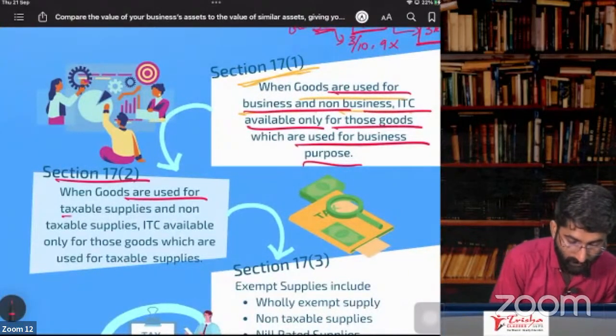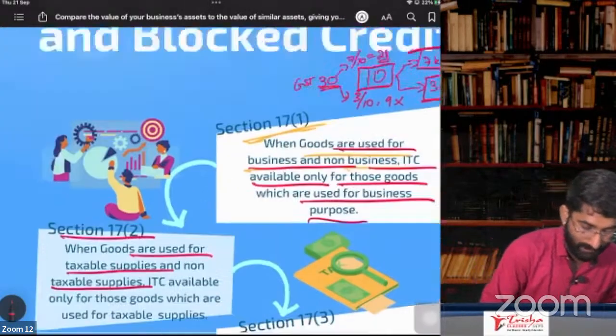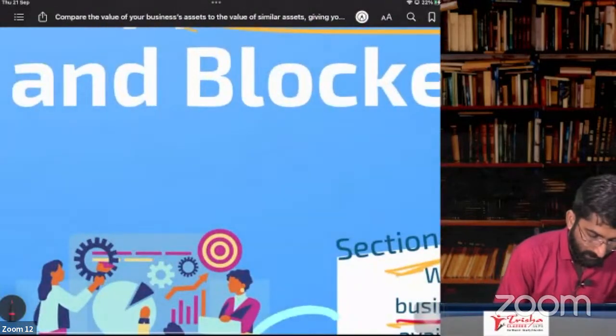Next one, section 17, subsection 2. When the goods are used for taxable supplies and non-taxable supplies, you will get the ITC only for taxable supplies. For example, you purchase some chemical.